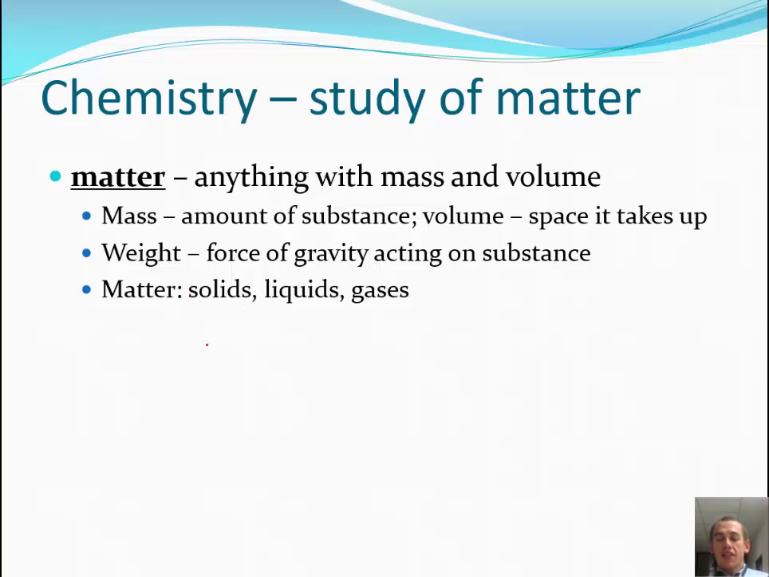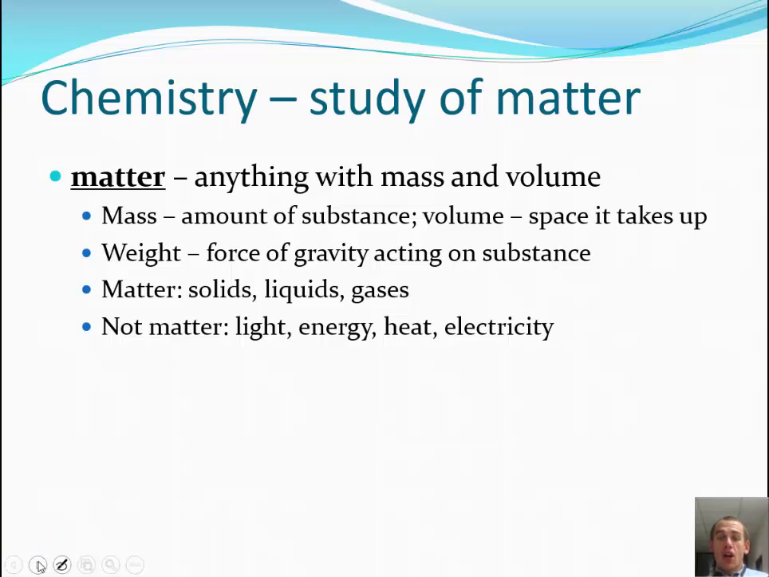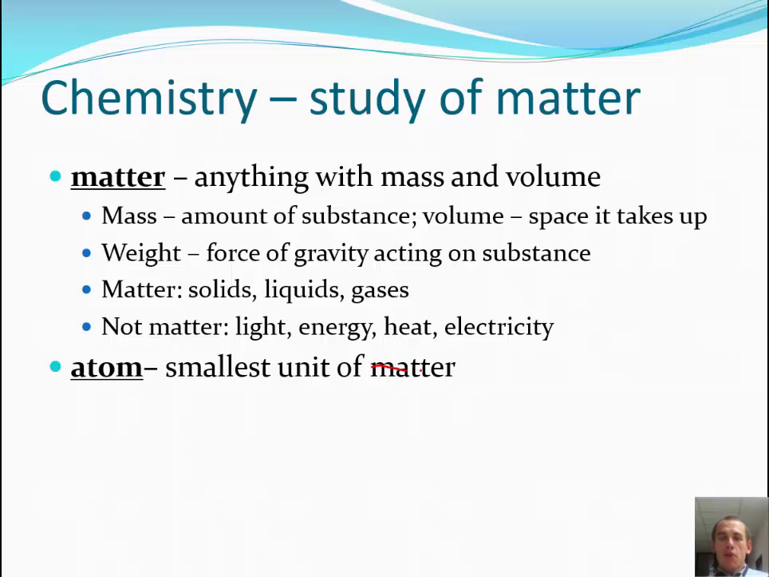Now, matter includes things like solids, liquids, and gases. It does not include things like light, energy, and heat. These are forms of energy. Light is a form of energy. Heat is a form of energy. Sound is a form of energy. Those do not take up space. They do not have mass. They are not matter.